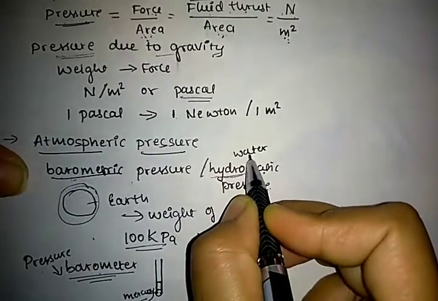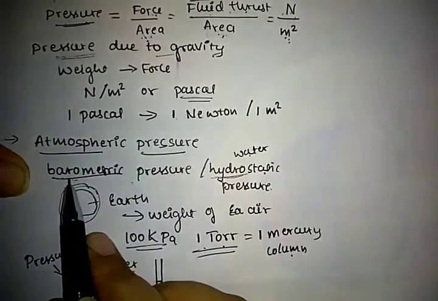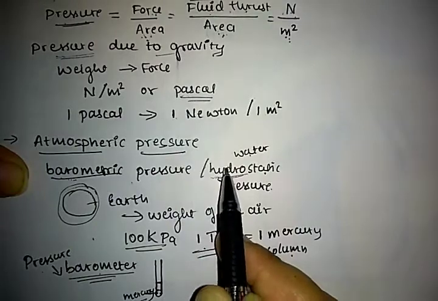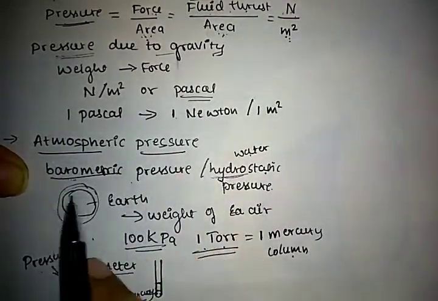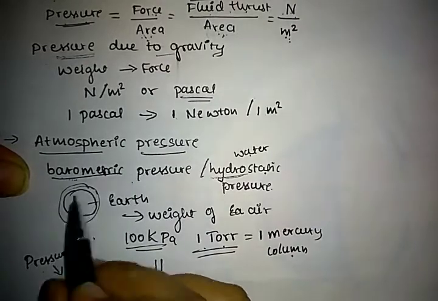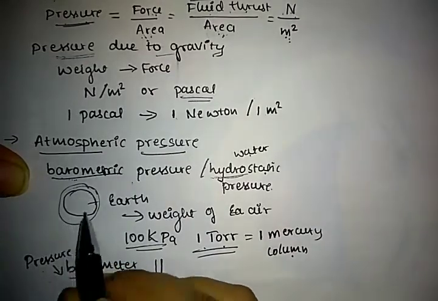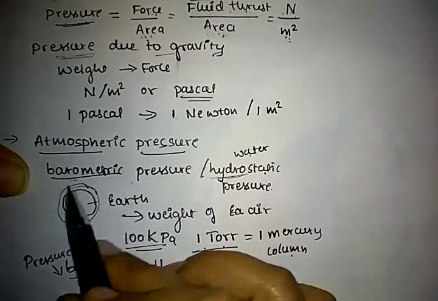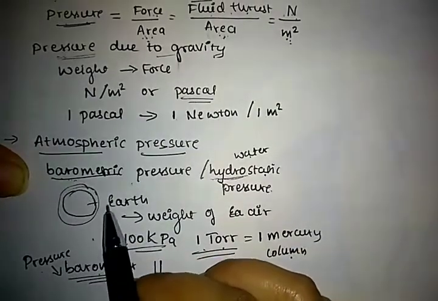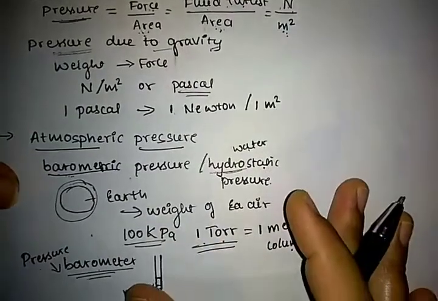Hydro stands for water. So barometric pressure, hydrostatic pressure and atmospheric pressure are all the same. The pressure created on the surface of the earth is known as atmospheric pressure.